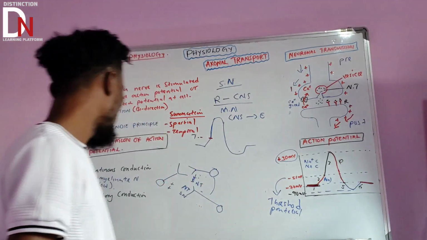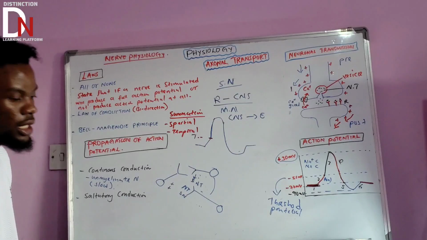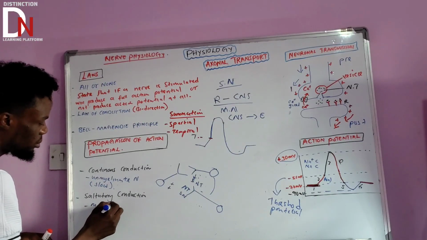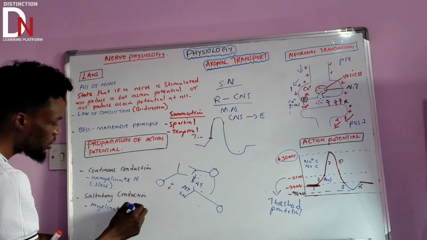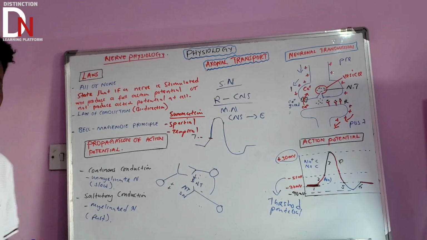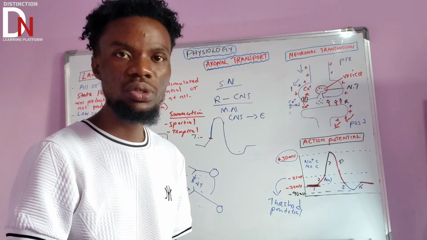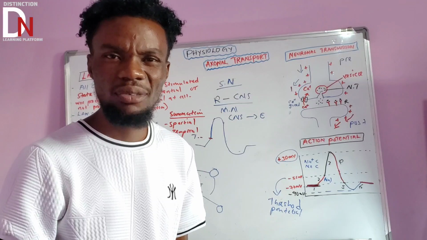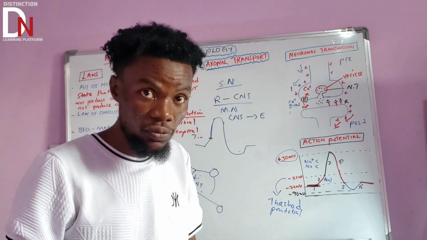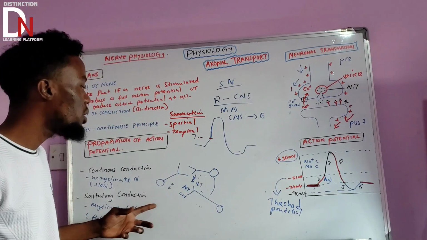What else? Saltatory conduction happens in just the opposite, myelinated neurons, and it is very, very fast. Remember that myelinated neurons are a lot of the neurons we see. They can be found everywhere in the central nervous system and peripheral nervous system, a lot of places. The type of conduction that happens in myelinated neurons is what we call saltatory conduction.